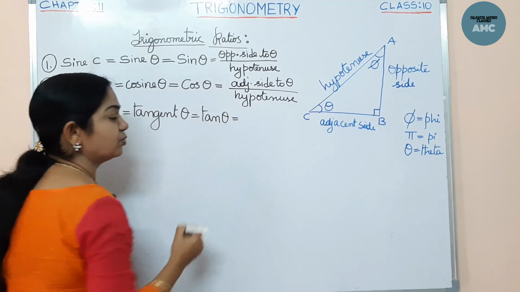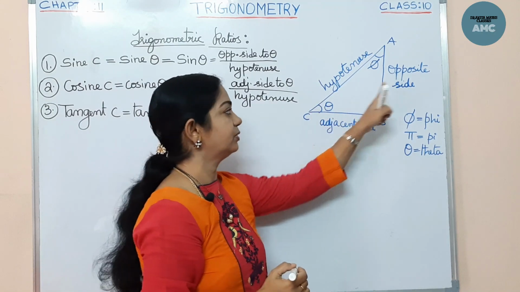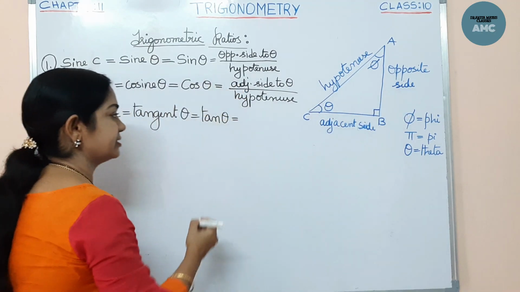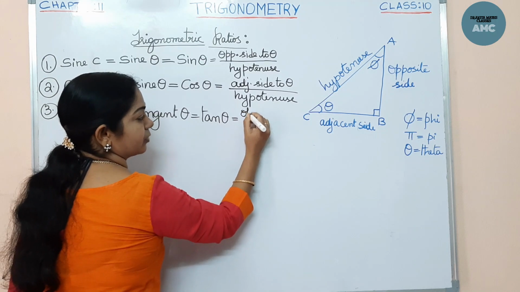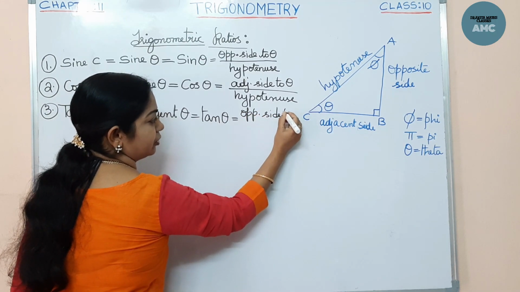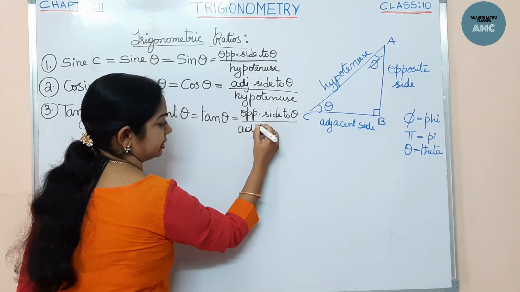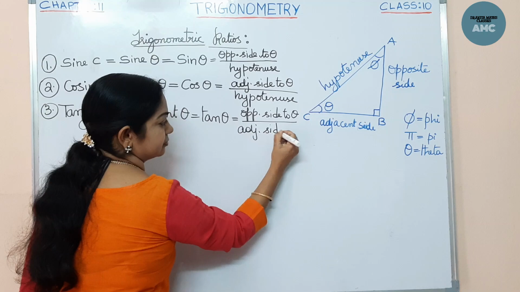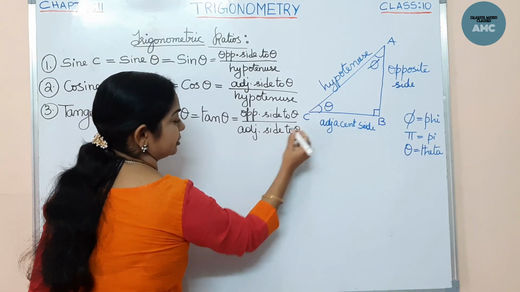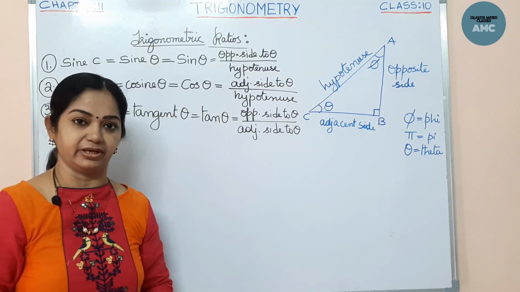This ratio, tan theta, is equal to opposite side by the adjacent side. Opposite side to theta by adjacent side to theta. So these three are very, very important trigonometric ratios.